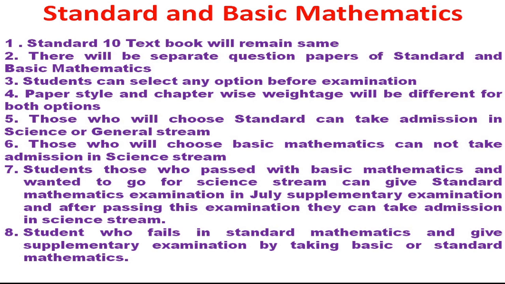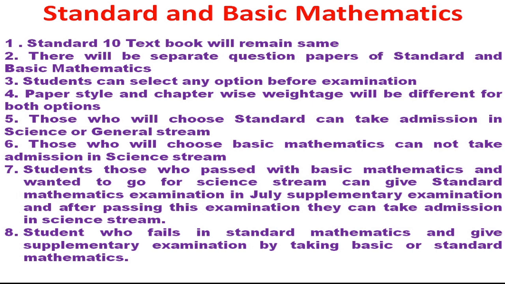The July supplementary exam is normally taken by students who failed in one subject. Along with them, students who passed with basic mathematics can give this examination in standard mathematics, and if they pass standard mathematics in that supplementary exam, they can go for the science stream.